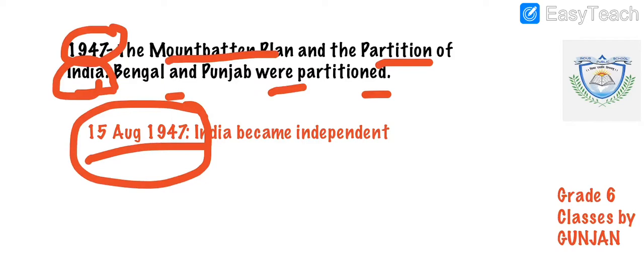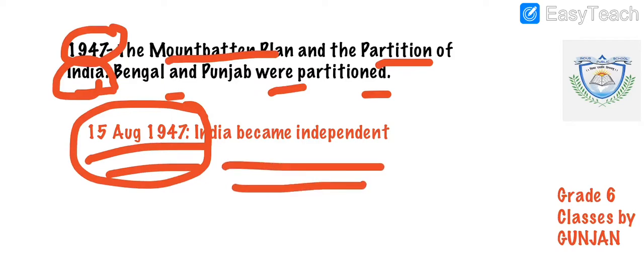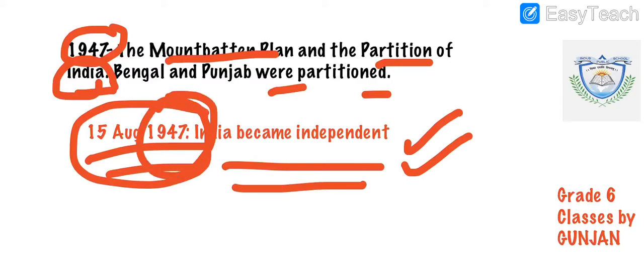15th August 1947, as you know, is a date in history written in golden words, when India became independent. So this was a short summary of all the years, and you need to think over how the journey was not very simple. It started from 1857 and ended in 1947.